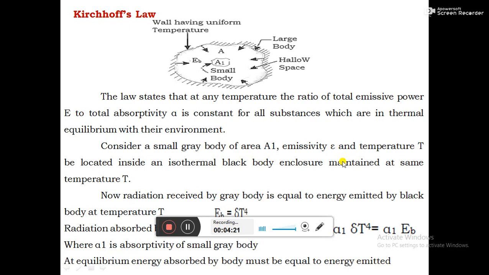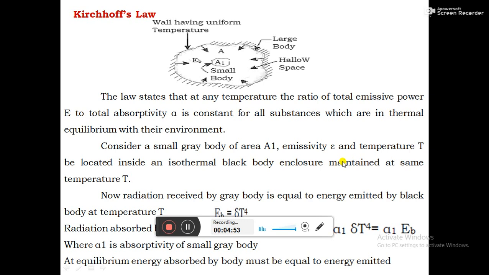From Stefan-Boltzmann law, the radiation emitted by the black body is given by sigma into A into T to the power of 4. Let us consider the area of the black body as 1 meter square, then the amount of radiation emitted by the black body is given by E suffix b equals sigma into T to the power of 4.